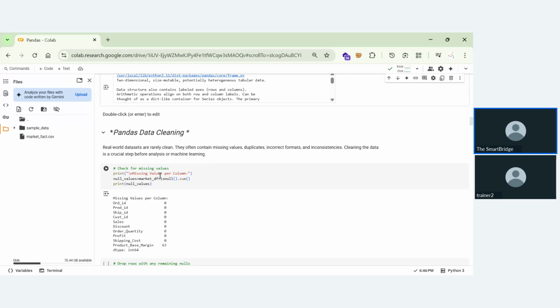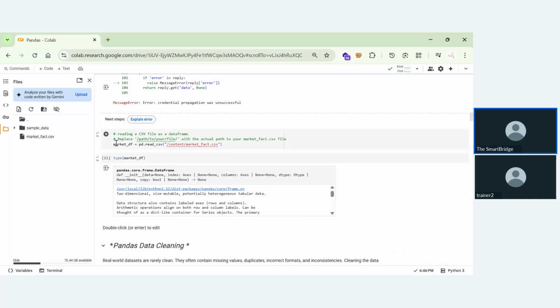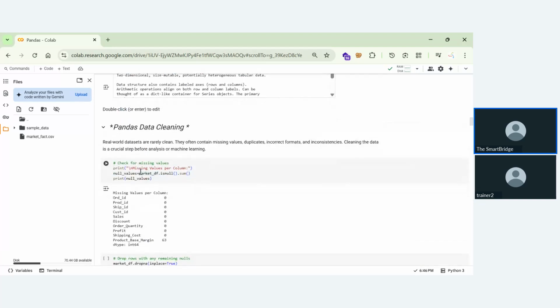First, we'll be checking whether the values are present or not. We are printing this statement, print \n missing values per column. Now null values is equal to market underscore df, that is a file name. Remember this, guys: market underscore df is a file name, market underscore data frame. This market underscore data frame dot is null is checking whether the data frame is null or not, so this will represent true or false.